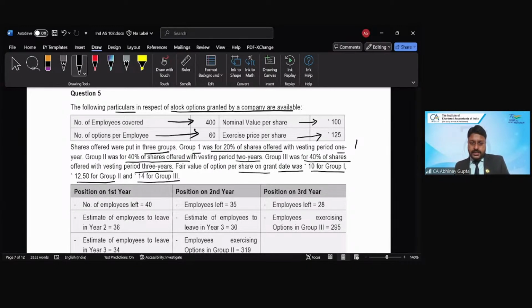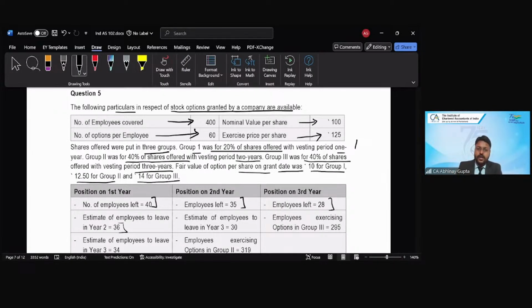Now, position on the first year. Number of employees left during year 1 is 40. Number of employees left in year 2 is 35. Number of employees left in year 3 is 28. So this is the actual leaver data for the 3 years. Estimate of the employees to be left in year 2 is 36. In year 1, this is the estimate, right?